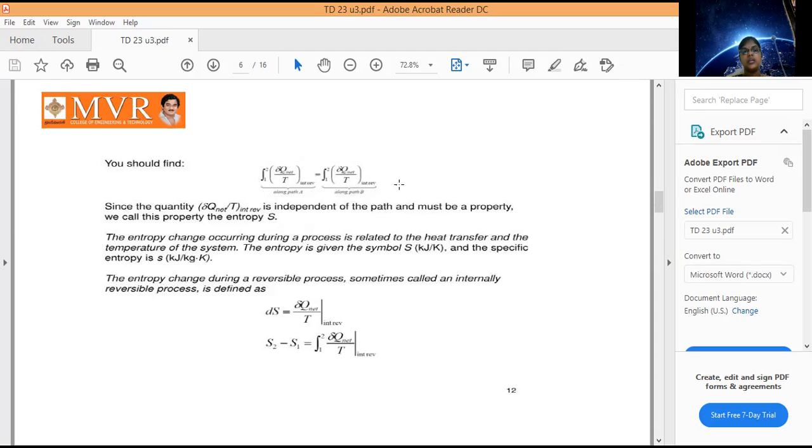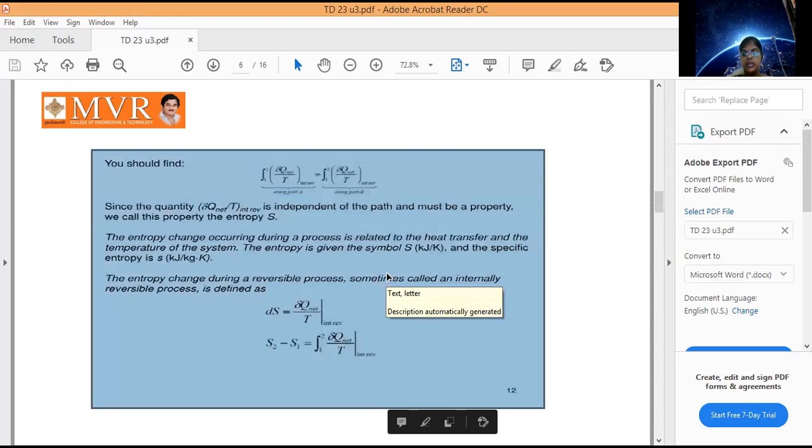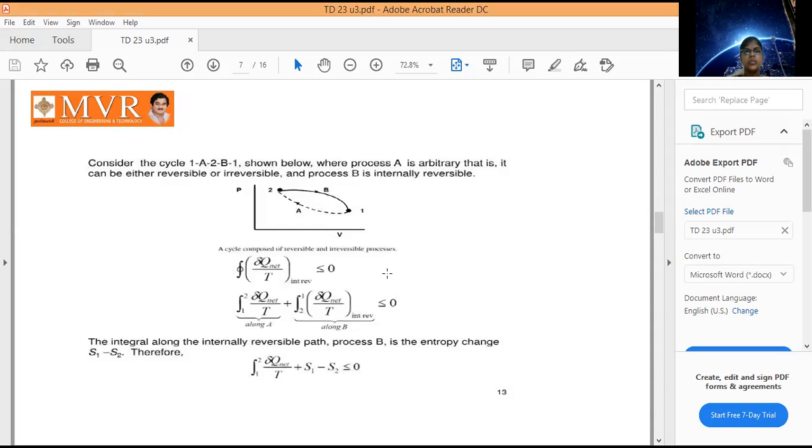Del q net by T is reversible, because both processes are the same, reversible and reversible. Here 1a2 is irreversible and 2b1 is reversible. So when it is a reversible process, observe one thing: we call it internal reversible.